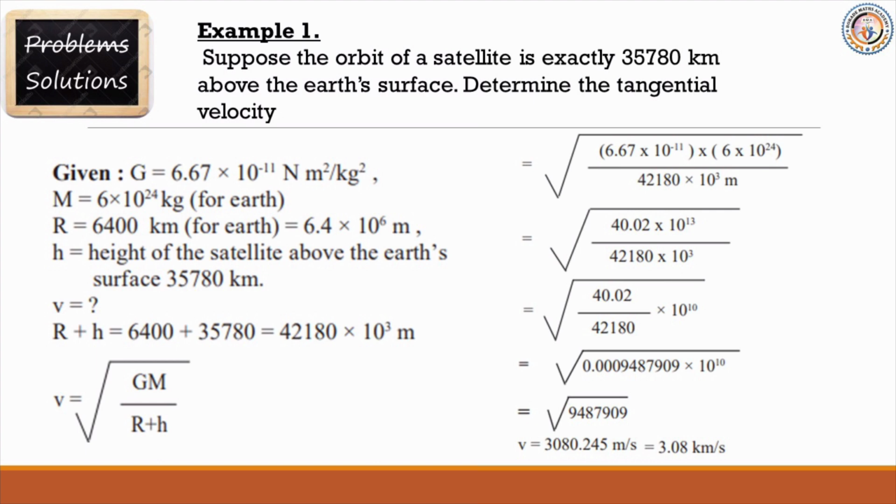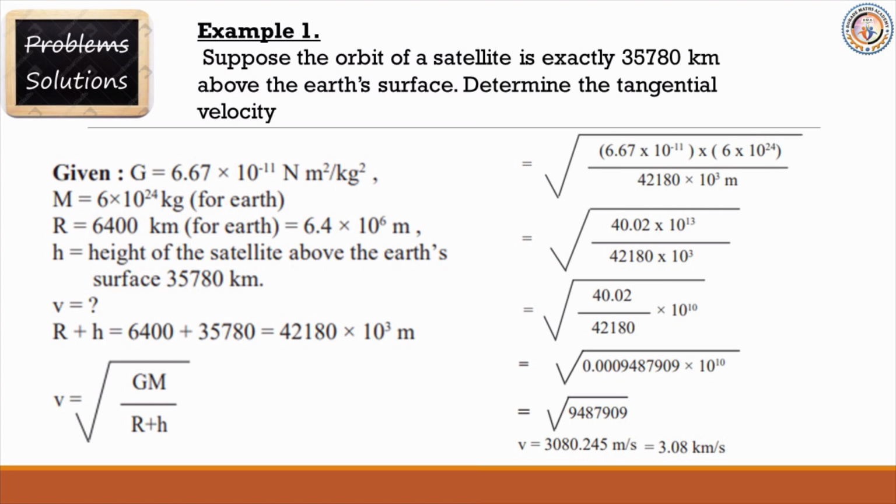Okay, so velocity is equal to under root GM upon R plus H. Here GM is 6.67 into 10 raised to minus 11 into 6 into 10 raised to 24, upon 42,180 into 10 raised to 3 meter.